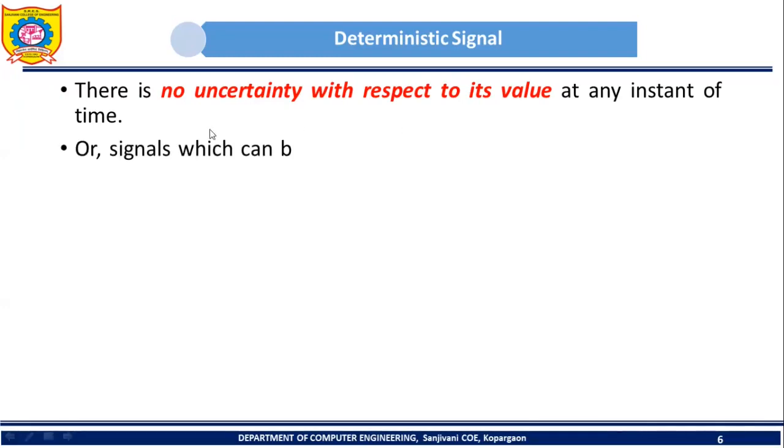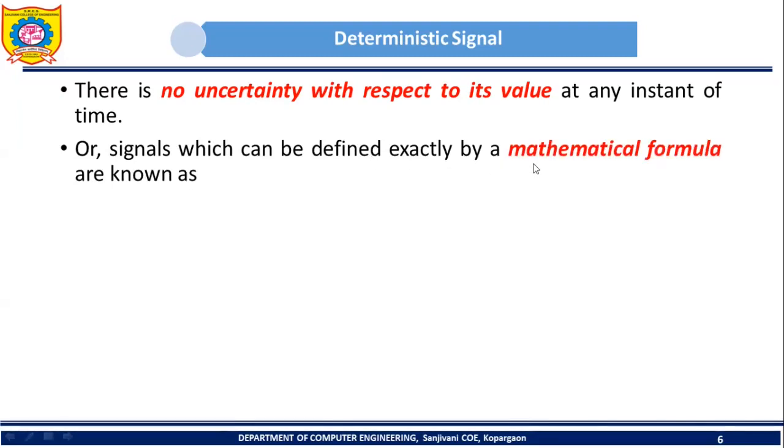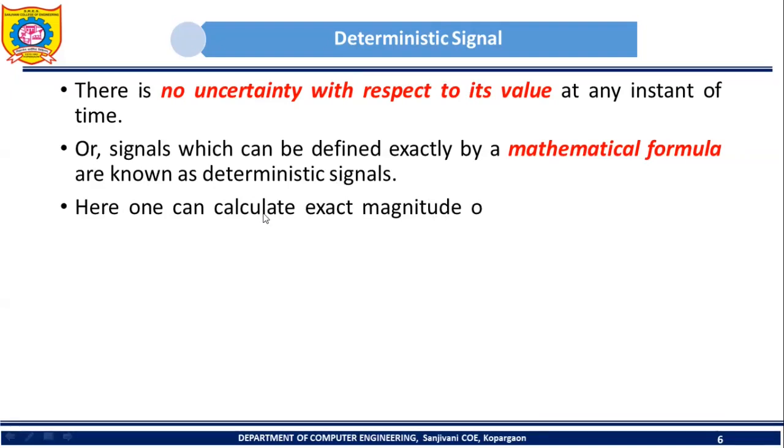Or we can say that the signal which can be defined exactly by some mathematical formula is called a deterministic signal. In order to define a deterministic signal, we will have some specific formula. By using that formula, it will be possible for us to calculate the value of the signal at any given time instant. If this is the case, then that particular signal will be a deterministic signal. So here one can calculate the exact magnitude of the signal at any given point of time.